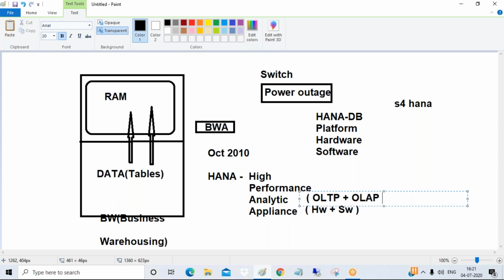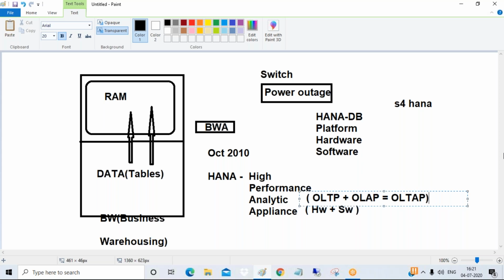That's why it is called an OLTAP system. It supports transactional processing as well as analytical processing. So HANA is called online transactional and analytical processing. It can do both, so that's why it is very hot now in the market.